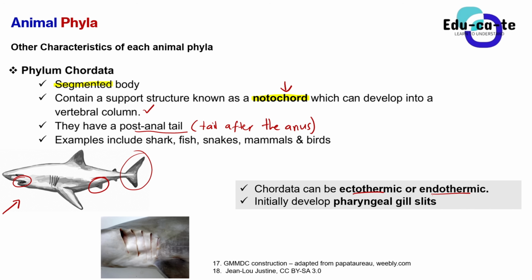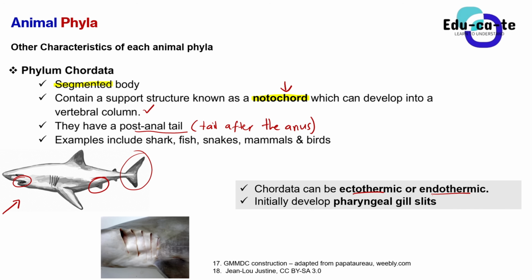So the Chordata can either be ectothermic or endothermic. If you look at the sharks and the fish and all of those chordates, they are all cold-blooded, which means that they are ectothermic. But when you look at us as humans, we also belong to the phylum Chordata, but we are warm-blooded. It means that we produce our own heat, so we are endothermic.